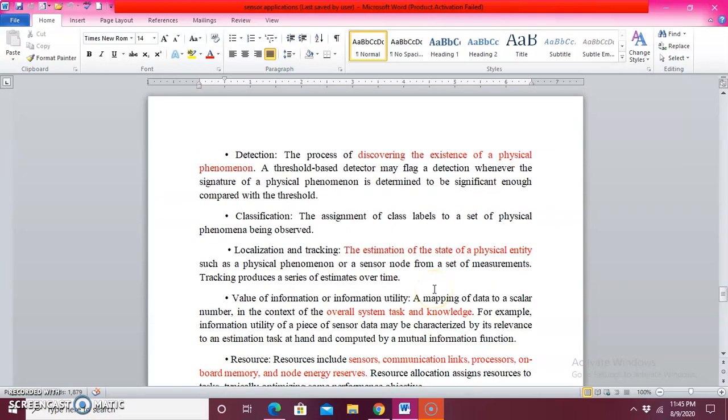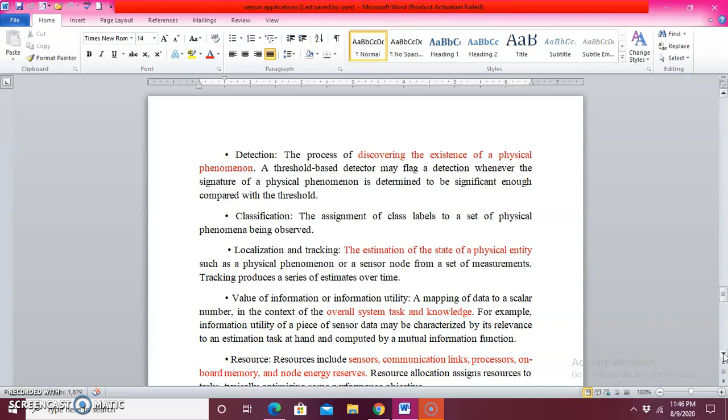Next one is about the detection. What is detection? Detection means just to discover the particular issue. So discovering the existence of a physical phenomenon, that is what is called detection, which is determined to be significant enough compared to the threshold point. The next one is about the classification. Classification is nothing but the assignment of a class label to a set of parameters.